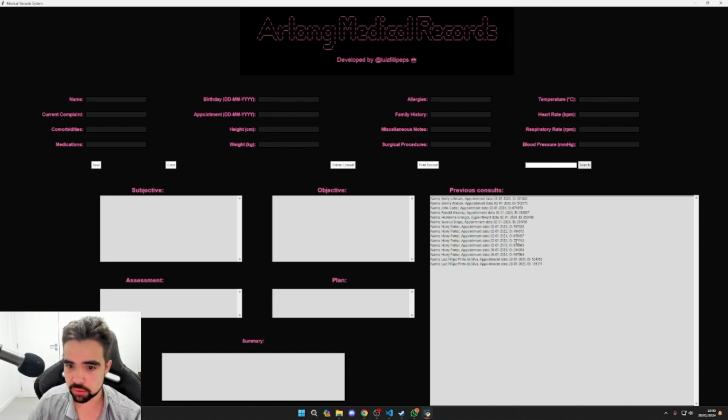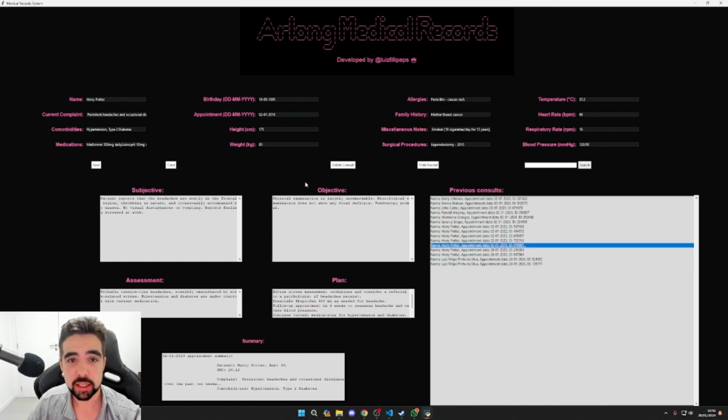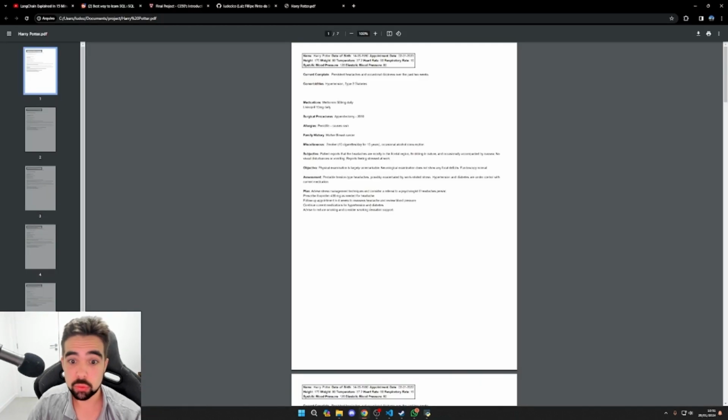Let's test it. Let's use Harry Potter. That's the patient I have most data points for, right? I can click on it. It will automatically show me the data related to that appointment. And when I click on print record, it will automatically create a PDF file and open the PDF file automatically because maybe the patient wants his or her medical record, so it will print each appointment in a page.